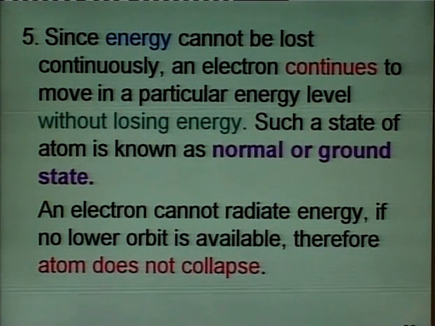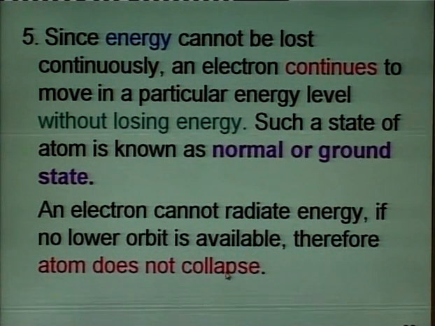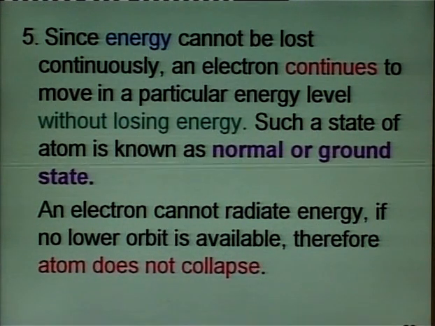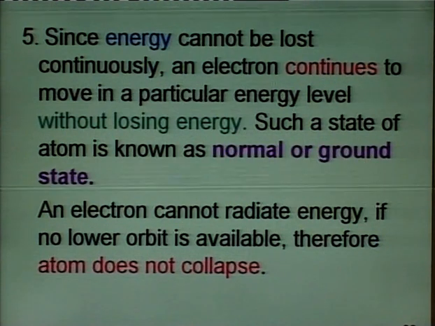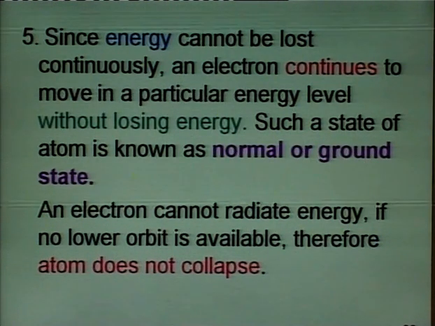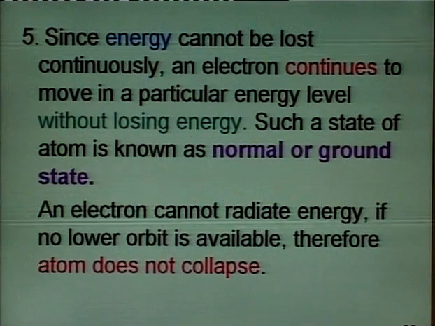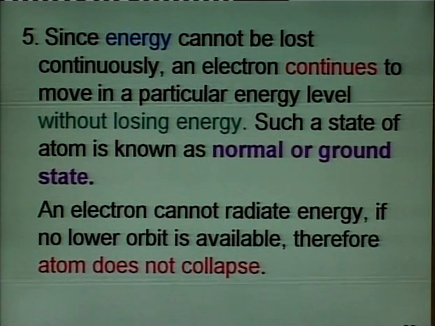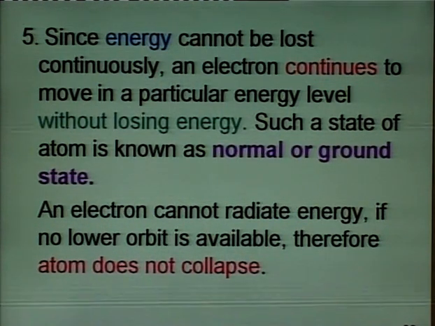Since an electron cannot radiate energy if no lower orbit is available, the atom does not collapse. According to Rutherford's model, we had said that the atom will collapse and the electron will fall into the nucleus. But since Bohr's model says that energy cannot be lost continuously, we cannot say that the atom will collapse.